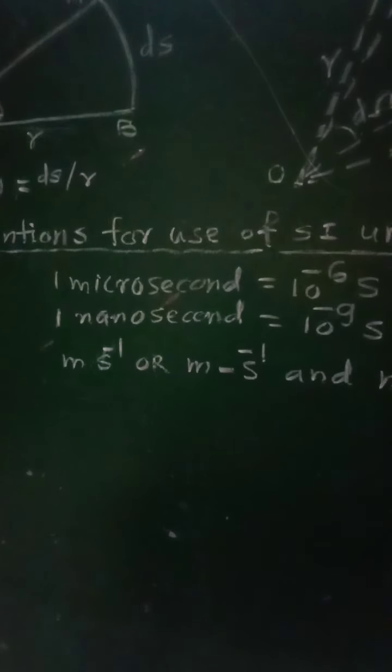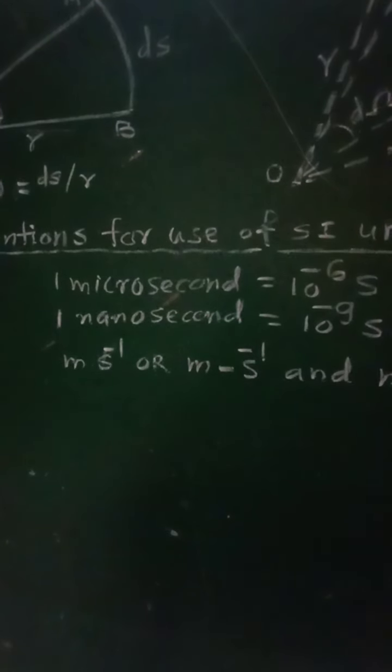Then the third rule: the symbols of units do not take plural forms. The symbols of units should not be written in plural form. For example, 50 newton will be written as 50 N and not as 50 Newtons or 50 Ns. So it is always written in singular form and not in plural form.